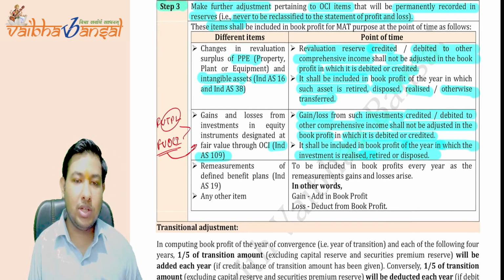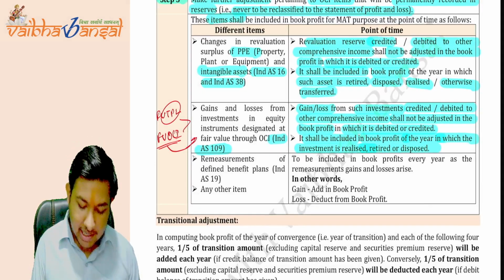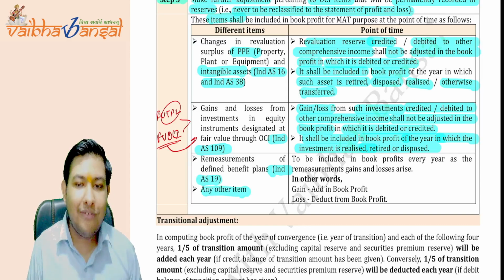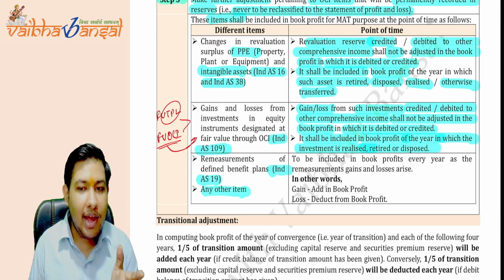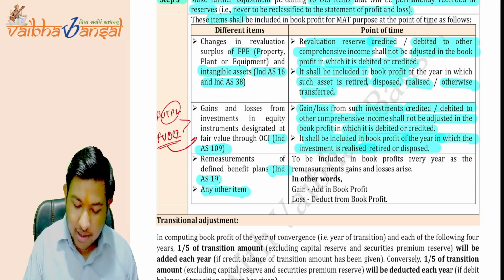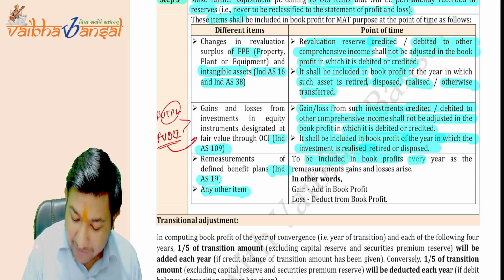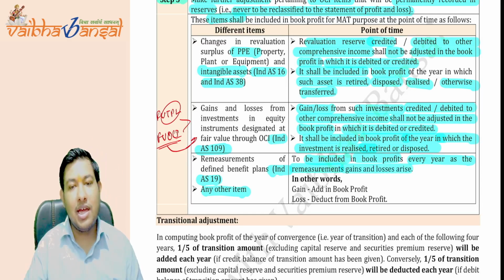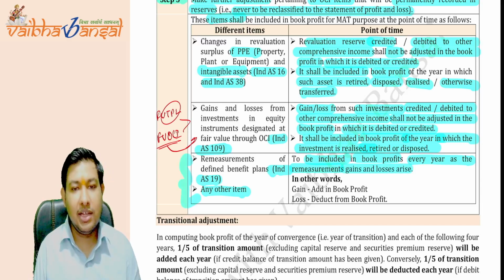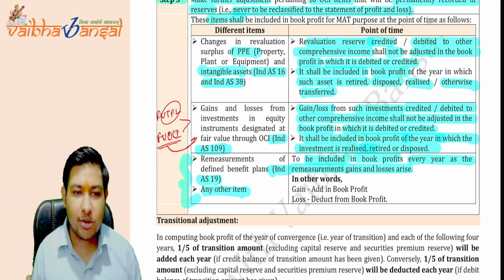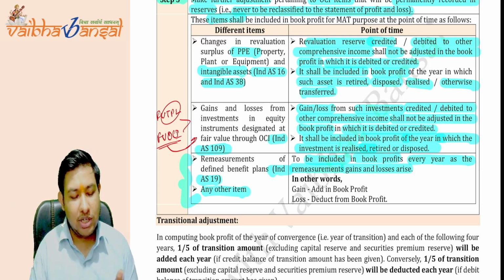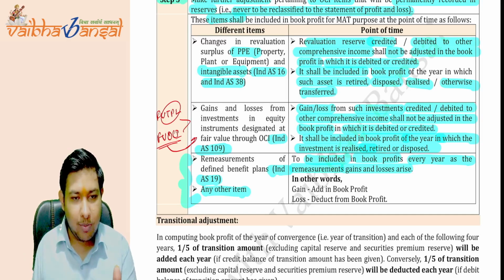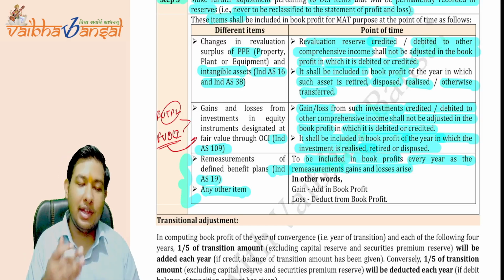Now coming to the next point, if there is an item under AS 19 and other income, then we'll add back the gain and we'll deduct the loss, to be included in the book profit every year as the remeasurement gain or loss arises, because in these cases the fair value is also prescribed by the AS. So the government is taking it as per the AS, so there is a different treatment. We have to take it every year.